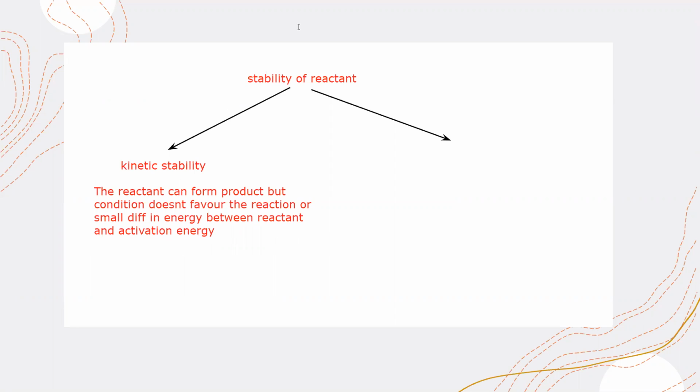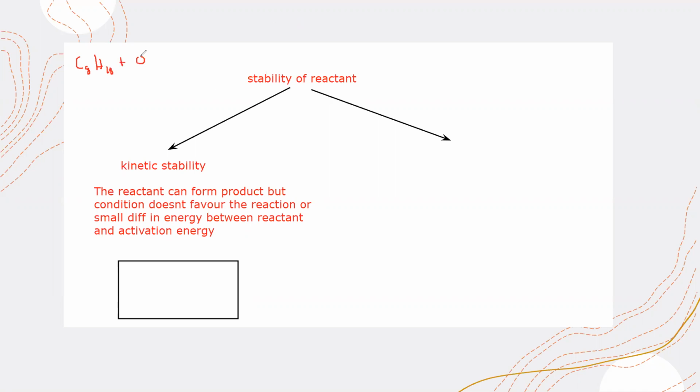An example of a kinetically stable reactant: you're using petrol or gasoline inside a car. What is the equation for this reaction? Gasoline or petrol is octane, C8H18.